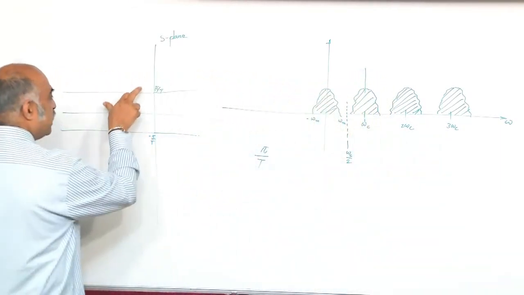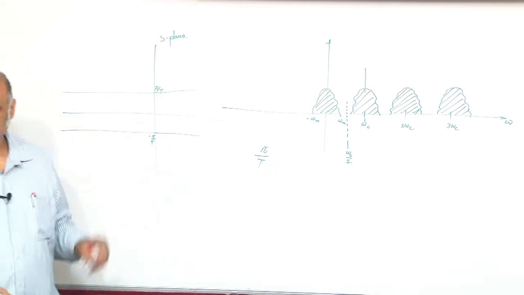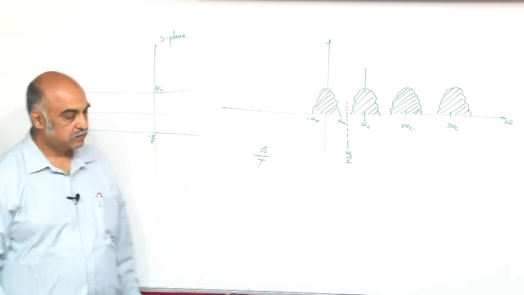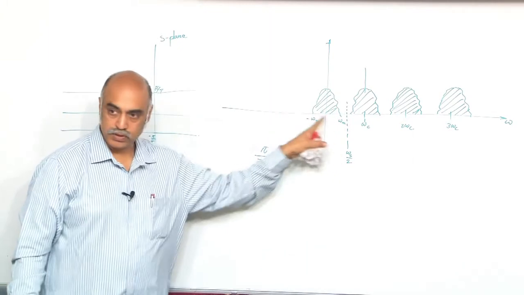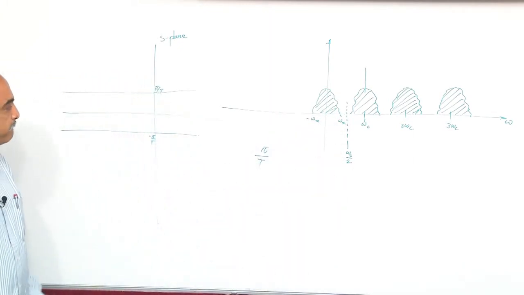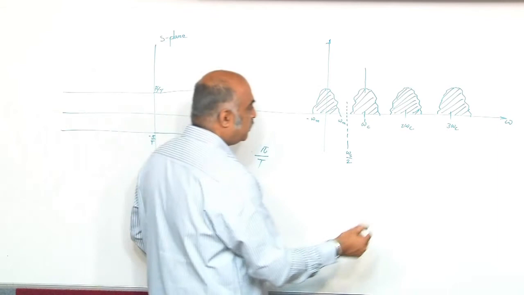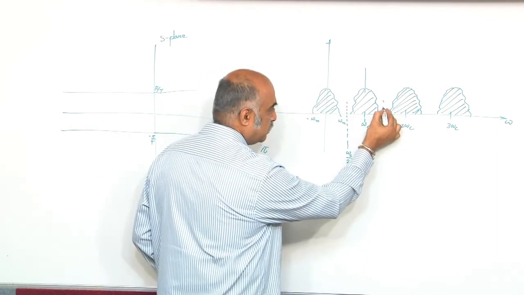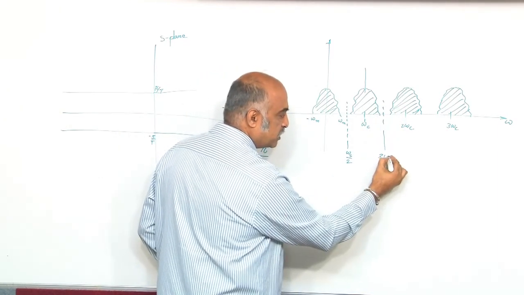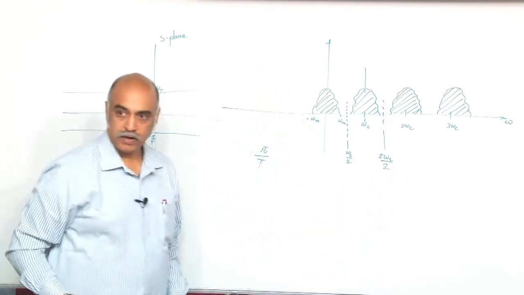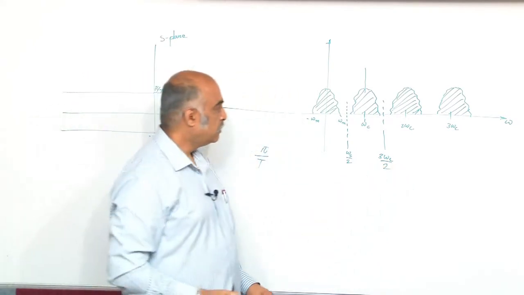So this is 2 pi by T, which is omega c. So this half is this one, if you take on both sides. This is 3 omega c by 2, and so on.